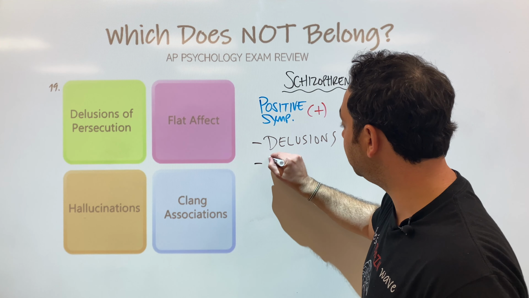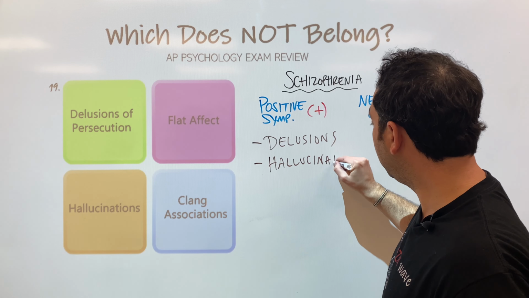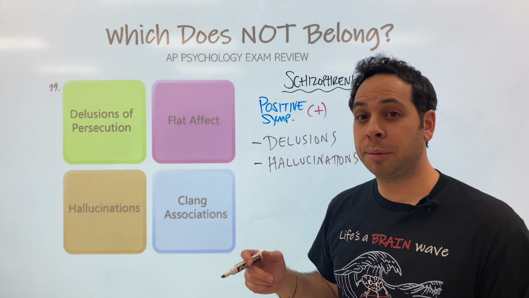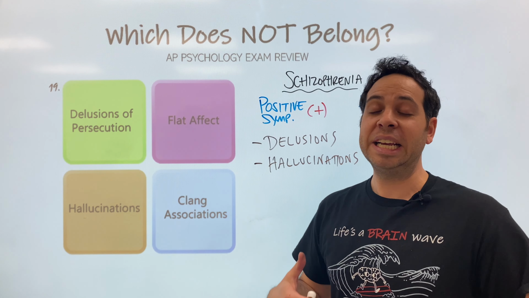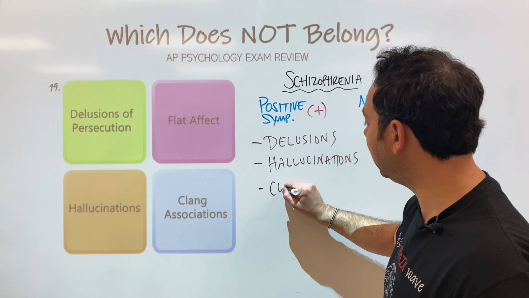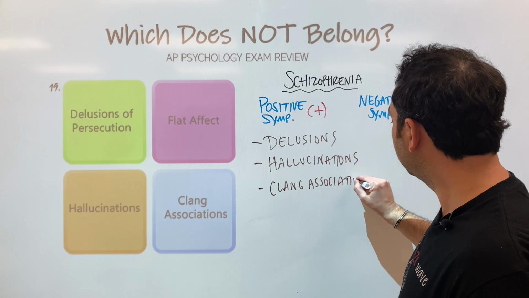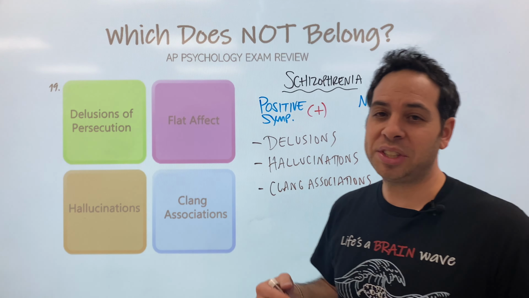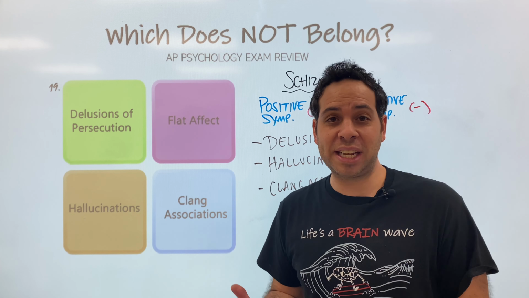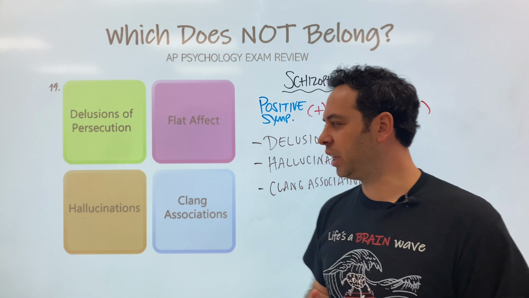Now, we also have hallucinations. The most common being auditory hallucinations. And this is also a positive symptom because you shouldn't hear voices. You shouldn't see things that aren't there. That's why it's a positive symptom. And then we also have clang associations. Another positive symptom. Why? Clang associations, or clanging, is when somebody repeats nonsensical words together. And they rhyme, but they don't make sense. Clang, bang, shang, blang. So a patient might repeat words that don't really make sense.